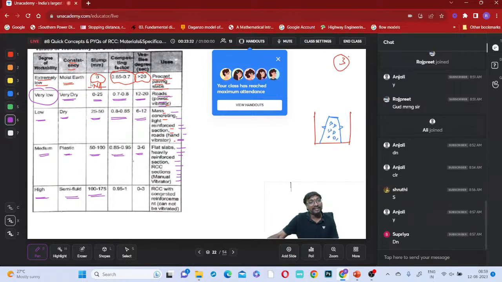100 to 175 slump value, 0.95 to 1 is the compaction factor. 100% compaction will be happening, right? 0 to 3 seconds will be the VB value. 0 means yes, it can be 0. What is the meaning of this 0?